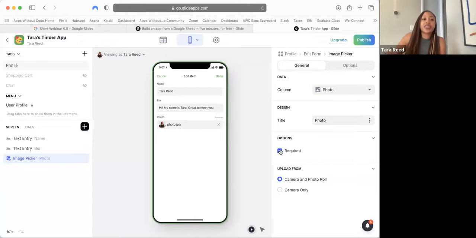Now, here's the thing about what they're looking for, right? You probably want to give them multiple choice. The reason you want to give them multiple choice, like a drop down of options, is because people will type all sorts of things in there that may not be proper for how you're going to match people, right?